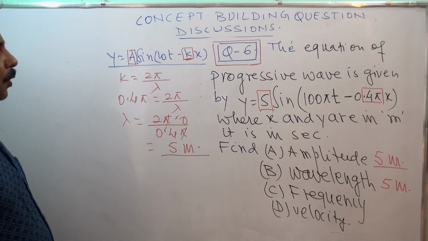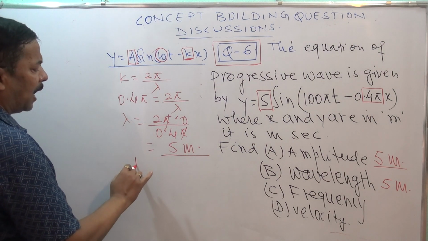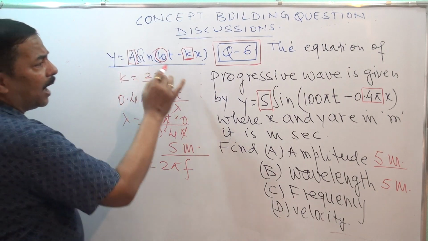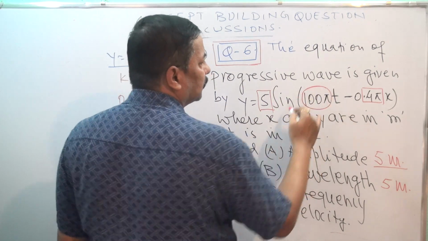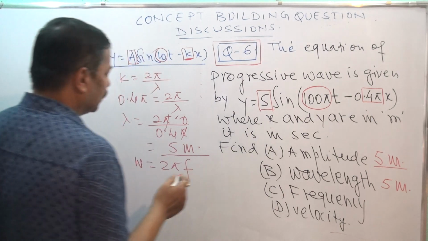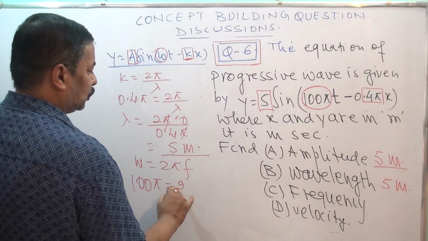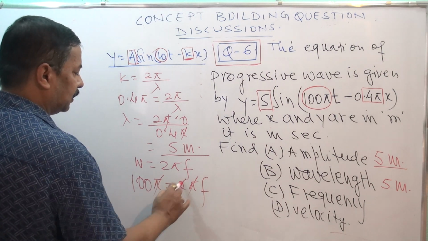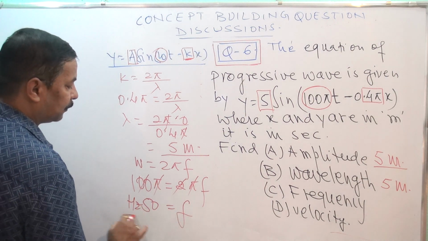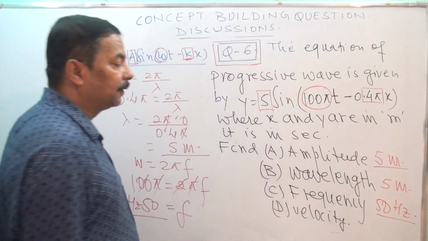Now the frequency. Frequency is hidden in this term. Omega is equal to 2 pi f, and at the place of omega, here it is 100 pi, the multiple of t is omega. So 100 pi is equal to 2 pi f, pi will cancel, 50. So 50 hertz, that will be giving you the frequency.